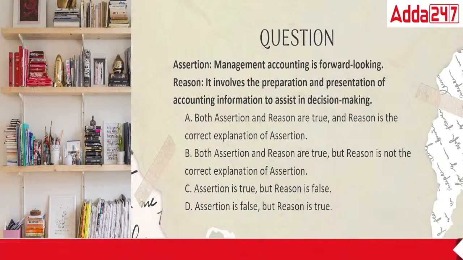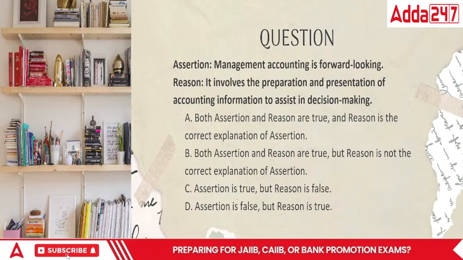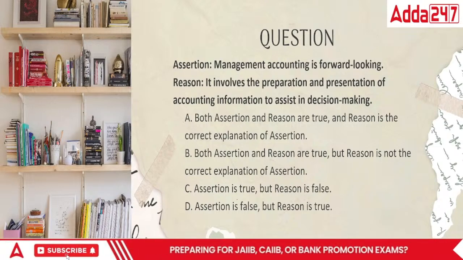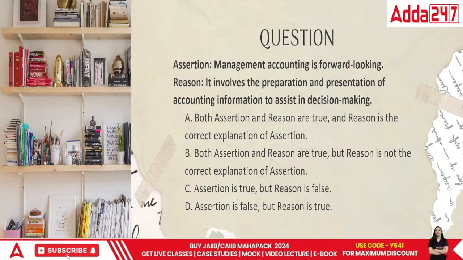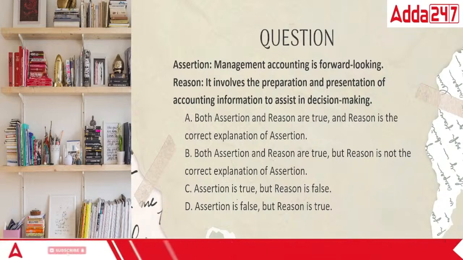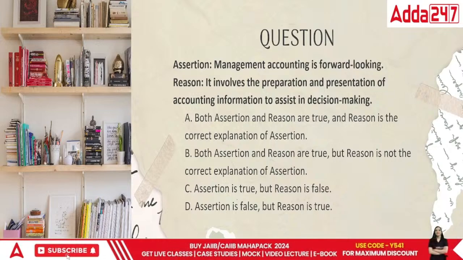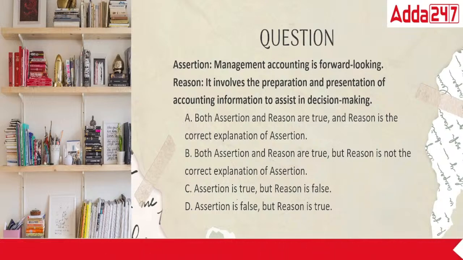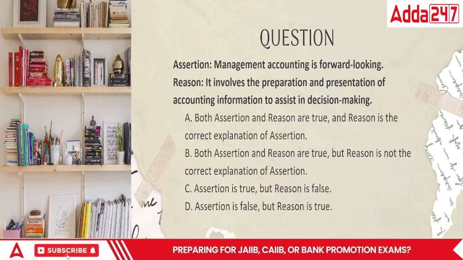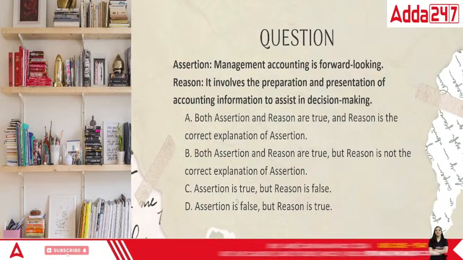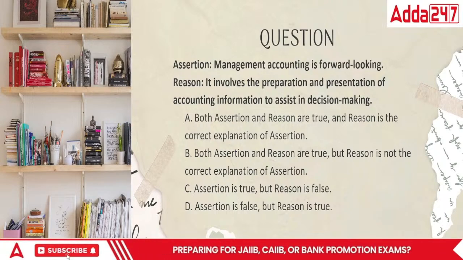Acha, next question now. This is reasoning and assertion based, an important question. The management accounting is forward looking. It means that it involves the preparation and presentation of accounting information to assist the decision makers in decision making. Both assertion and reasoning are true, and the reason is a correct explanation of the assertion, or both are true, but this is not. But then, in case of this, we have assertion is true but the reasoning is false, or the assertion is false but the reasoning is true. So this can also happen in the examination, that they are giving such confusing questions.